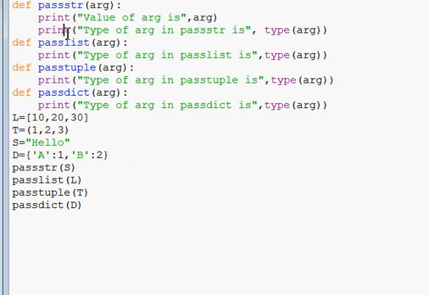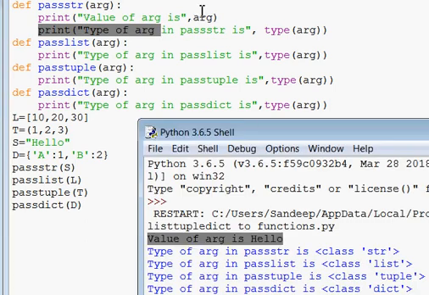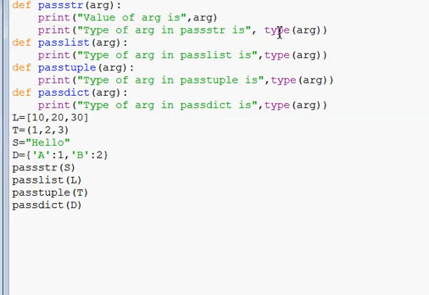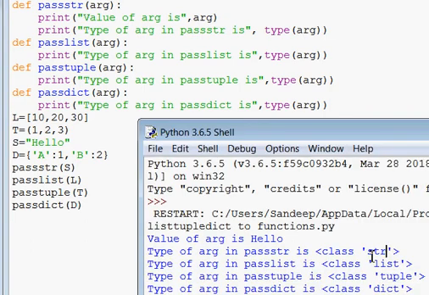After this, the next statement that will be executing is type of arg in pass str is. So the next statement is type of arg in pass str is class str. Class str is printed here due to type arg. Okay, arg is having value string, and that is hello. So type is a function which is giving the data type of the hello, so it is string.